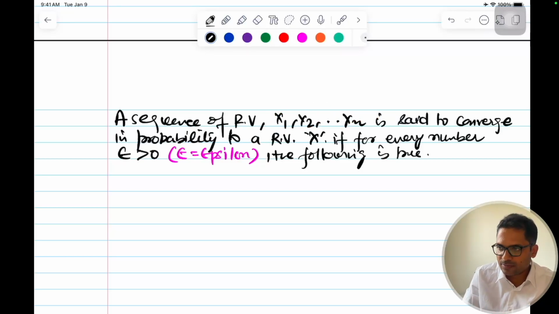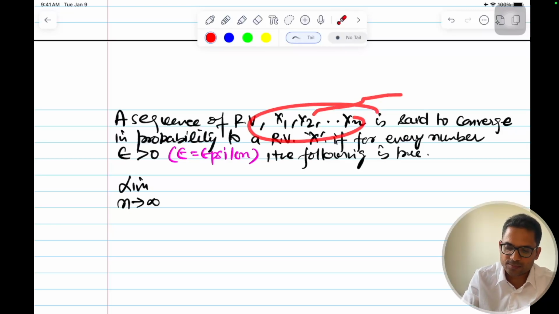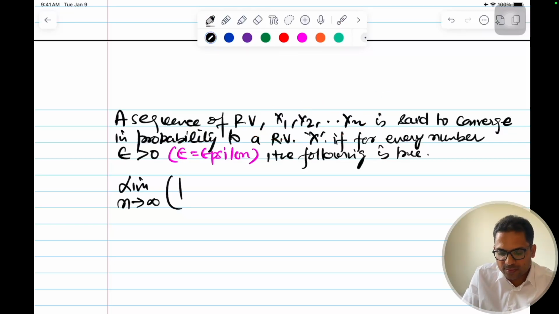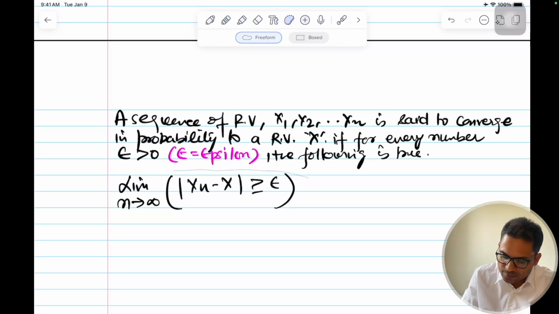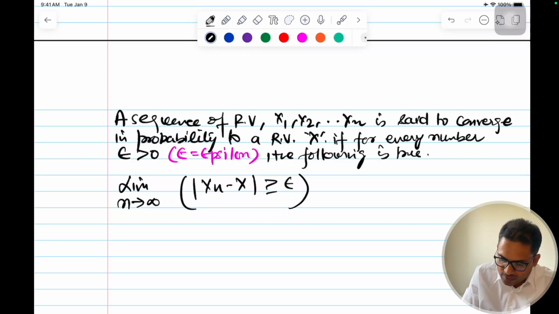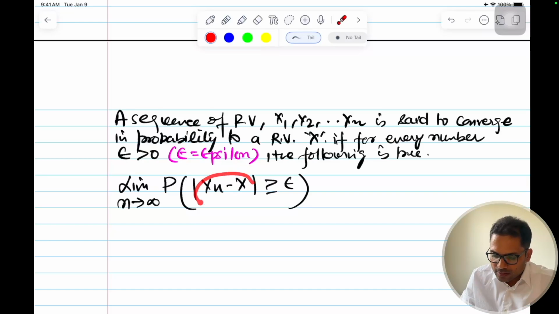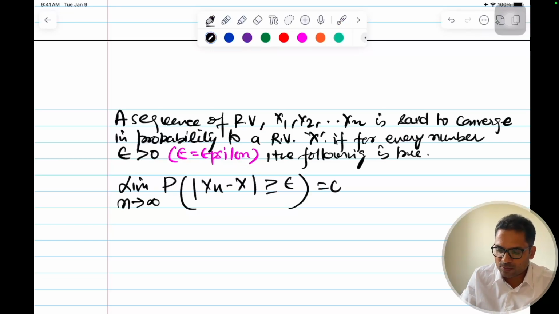The formula: the limit as n tends to infinity, as the number of random variables becomes very large, of the probability that the difference between a random variable in the sequence and the target random variable is greater than or equal to epsilon, our tolerance level, a very small number, becomes 0.